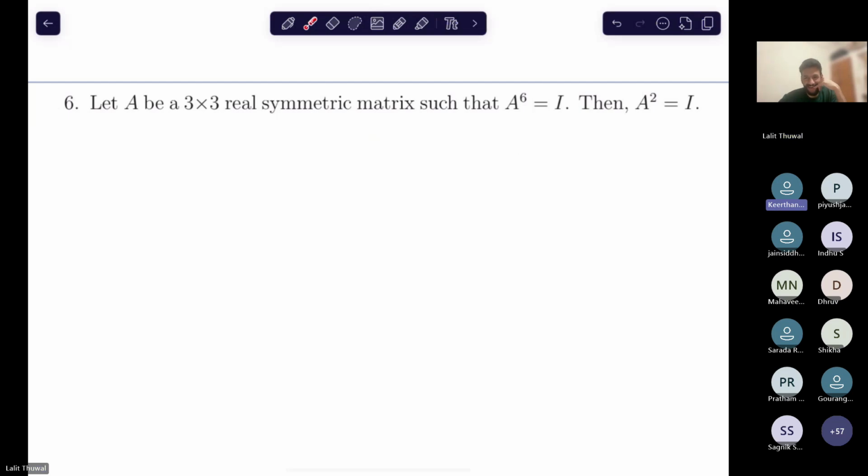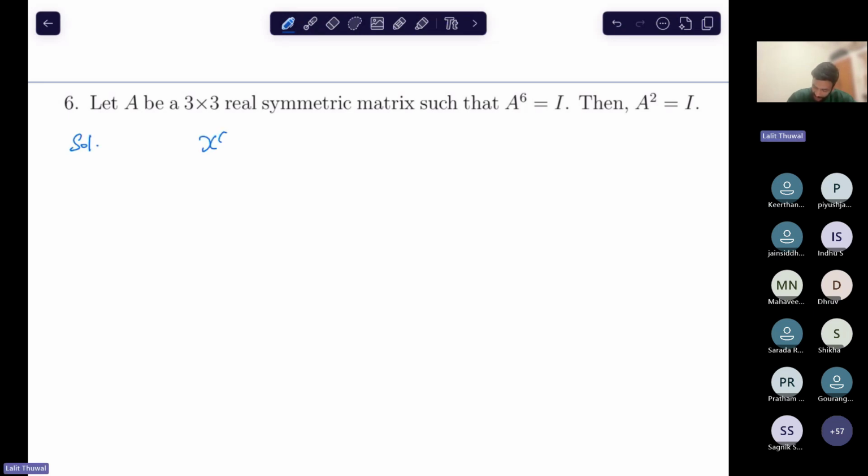And it's a real symmetric matrix, which means it has real eigenvalues. So the minimal polynomial of A has to be x minus 1, x plus 1, or x^2 minus 1. Whichever case you take, in all of these it satisfies A^2 is equal to I. You are very right.